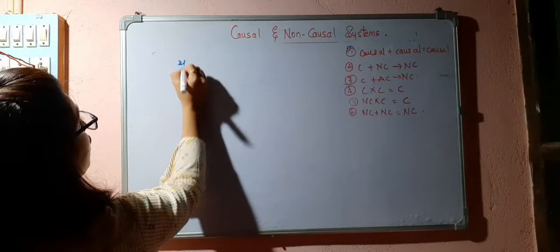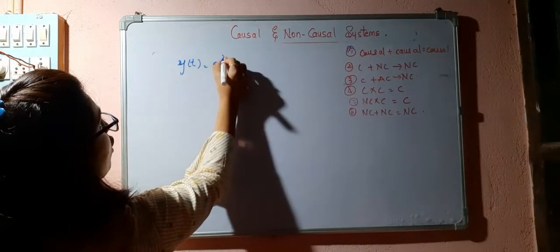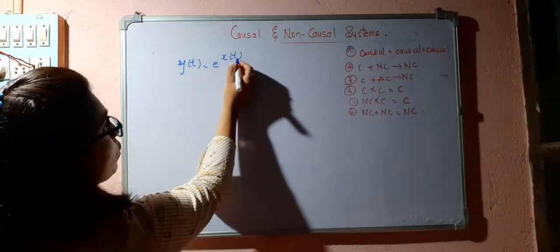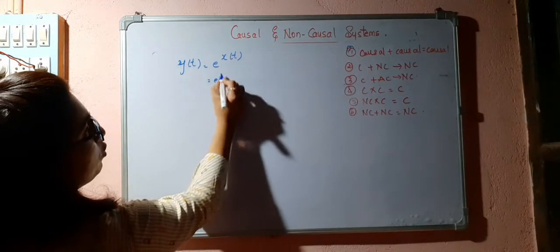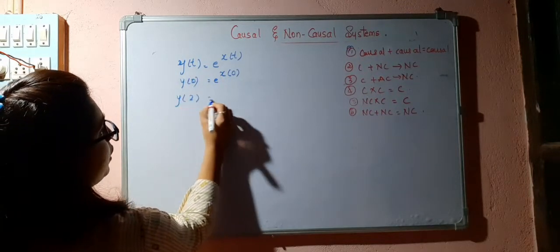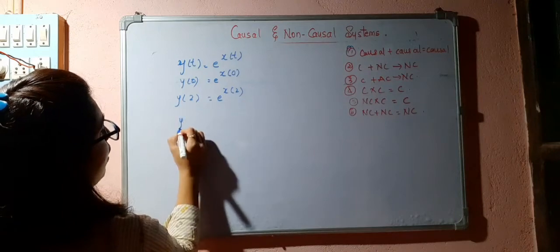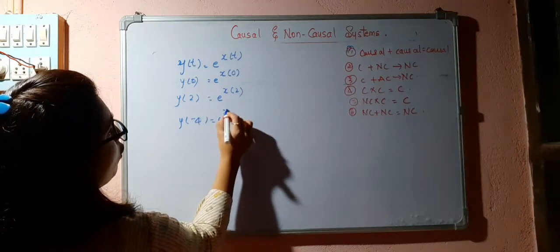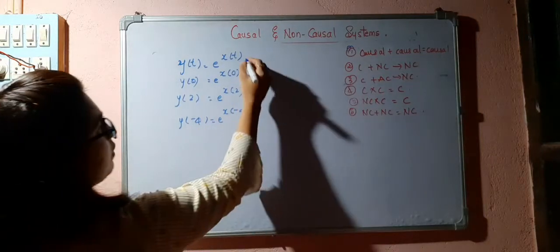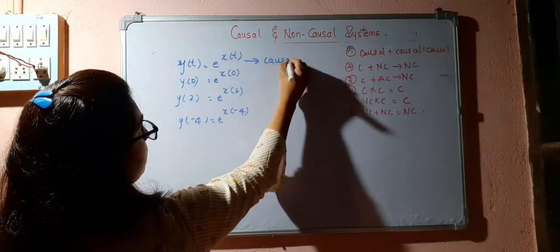Suppose I give y of t is equal to e to the power of x of t. This signal depends only on the present values of the input. y of 0 is e to the power of x of 0, and y of minus 4 is equal to e to the power of x of minus 4. So this is also depending upon the present value. So this is a causal system.